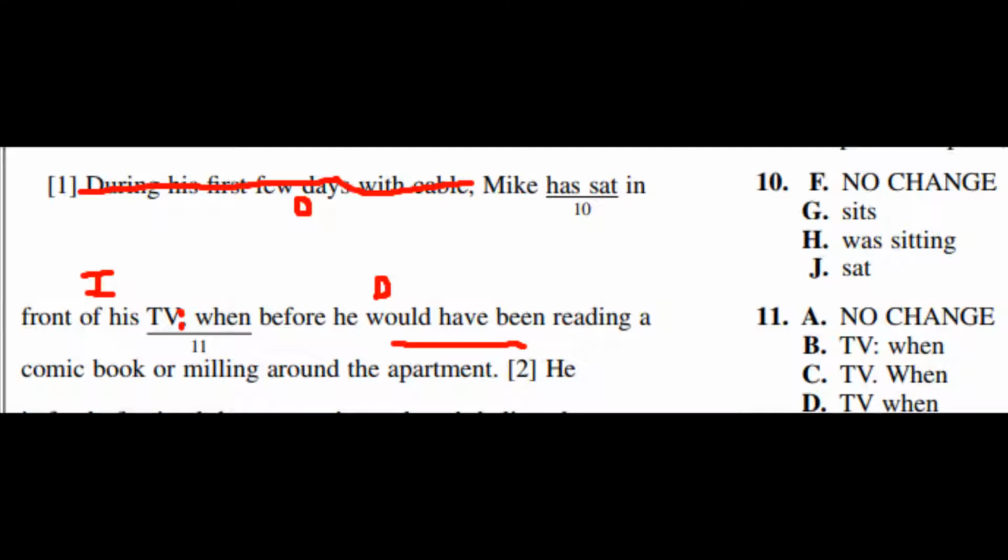Now we have to ask ourselves if this is a description. So that is very, very similar to what we saw in abandoned boxcars. What we see here is that describing what comes right before. What comes right before? Sitting in front of the TV. Well, ask yourself, what do you do when you sit in front of the TV? Watch TV. And here it says, one before he would be reading a comic book. Reading a comic book is not sitting in front of the TV. Milling around the apartment, that is not sitting in front of the TV. Why? Because you're not in front of the TV, you're milling around the apartment. So that would tell us that the cosmic dots is used incorrectly in practice problem number 11.